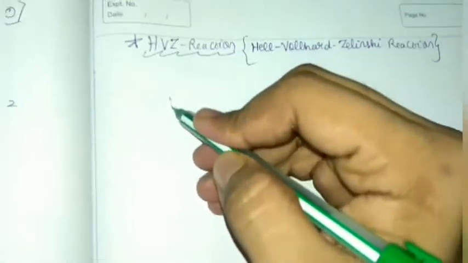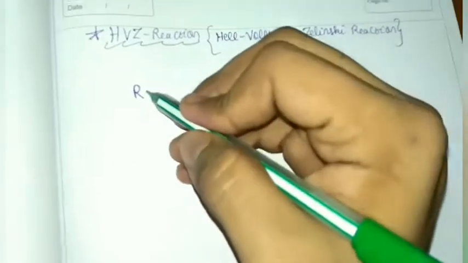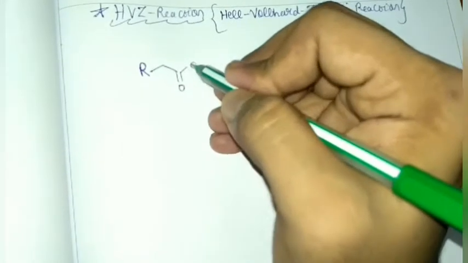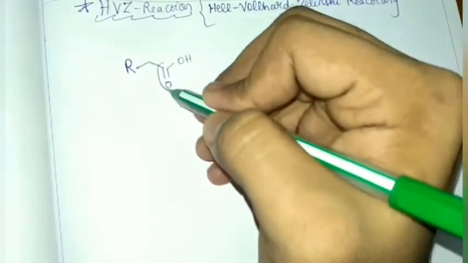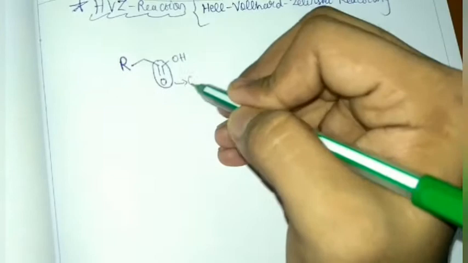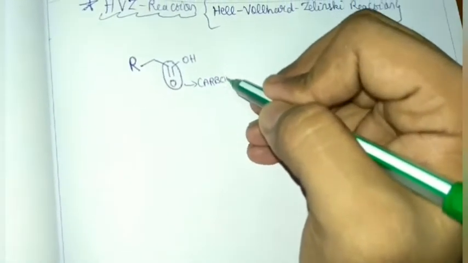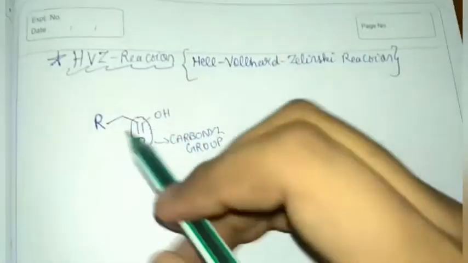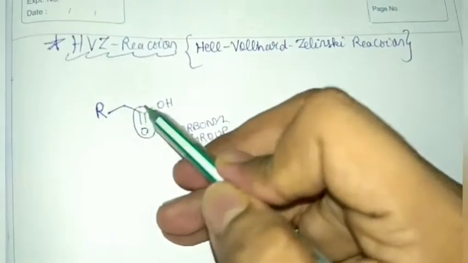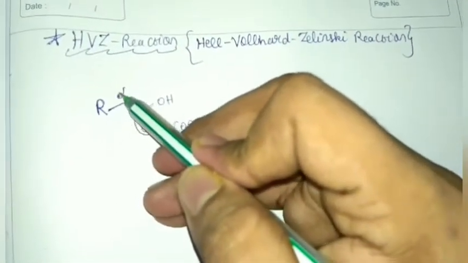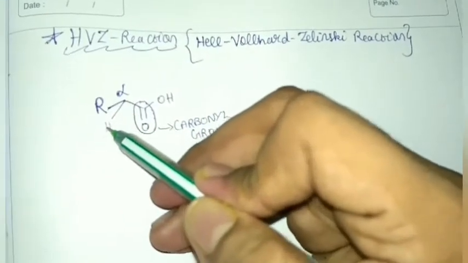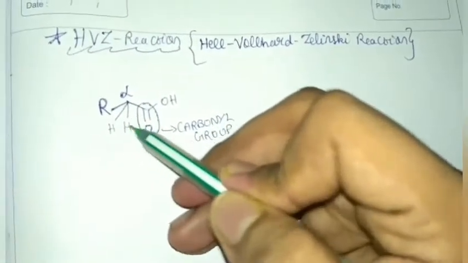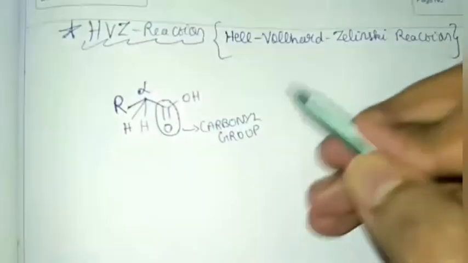If you take this R, CH2, C double bond O, OH. Here also we have the C double bond O group, which is the carbonyl group. So even though this is an acid, still the alpha carbon is present, right? The C double bond O should have this alpha carbon, and it has two hydrogens here. So this will undergo this reaction.